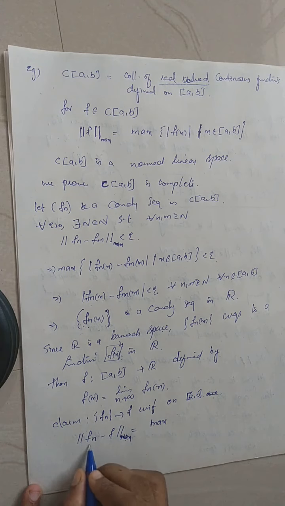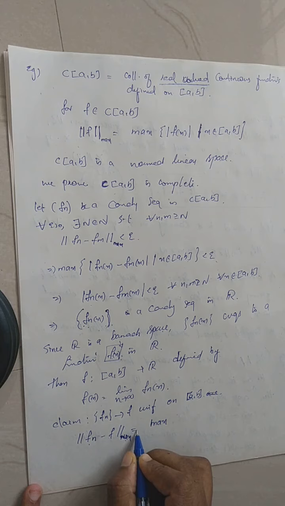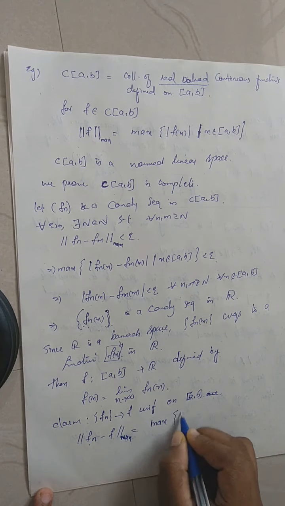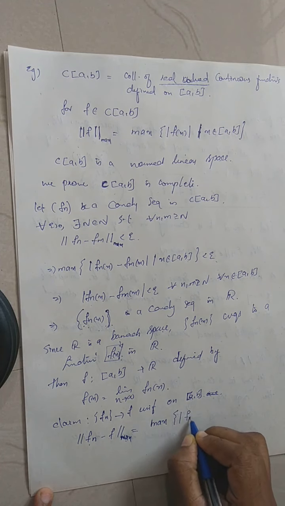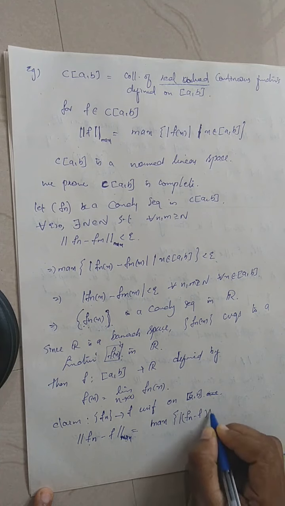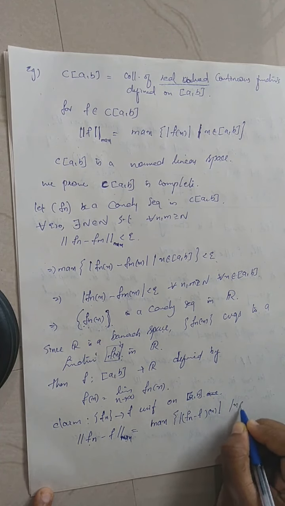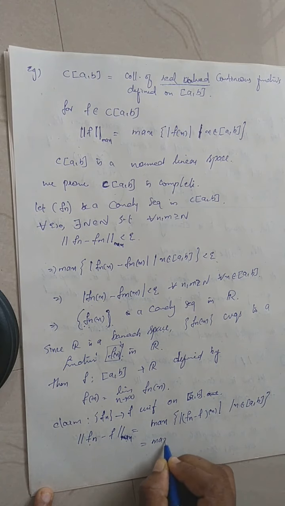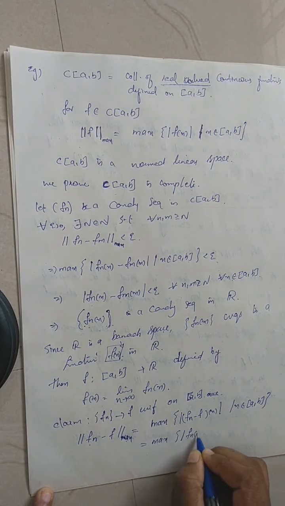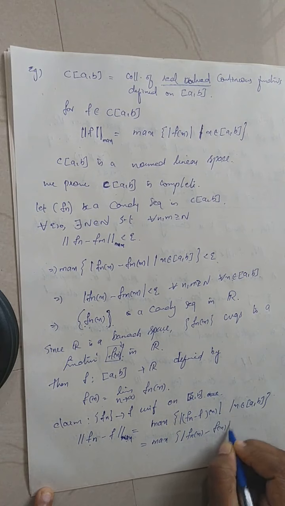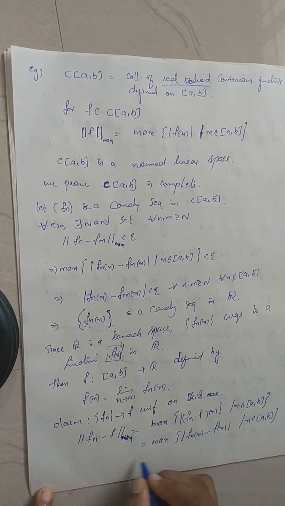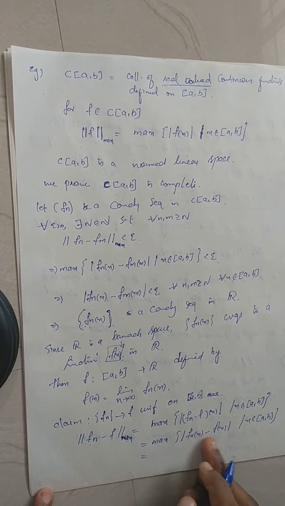So the maximum norm of Fn minus f is equal to the maximum of modulus of (Fn minus f)(x) such that x varies over AB, which is equal to the maximum of modulus of Fn(x) minus f(x) such that x varies over AB.